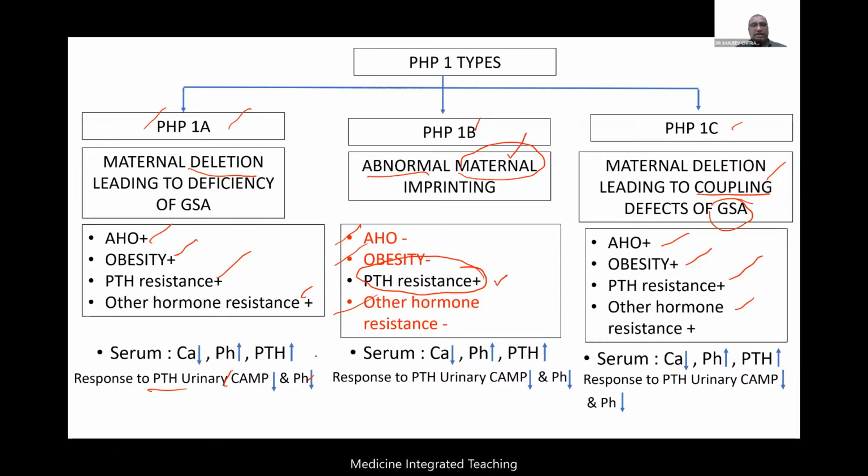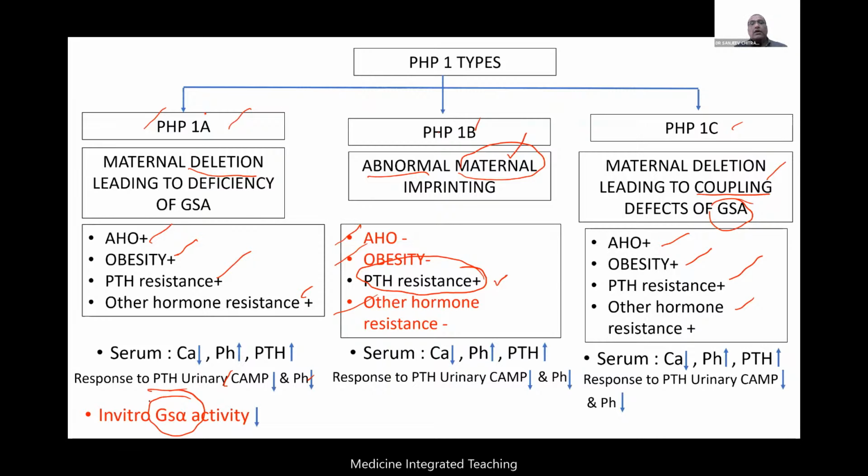What is differentiating here? Of course, 1A and 1B can be differentiated clinically, not on these routine investigations. 1A and 1C can't be differentiated clinically, and on investigation also can't be differentiated. We do one more investigation. We test the in vitro activity of the GS alpha receptor. Commonly it can be done in many cells, because G protein coupled receptors are present on any cell. You can look at any cell. In vitro GS alpha activity is reduced because there is a mutation in the receptor itself.